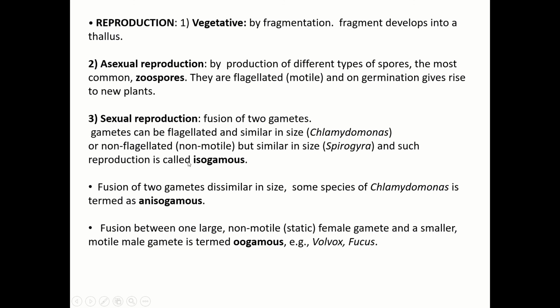Gametes which are similar in size are called isogamous. Now fusion of two gametes dissimilar in size is called anisogamous. An example is some species of Chlamydomonas. So Chlamydomonas may be isogamous or anisogamous. If the gametes are dissimilar in size, it is called anisogamous. If the gametes are of similar size, you cannot differentiate which is male and female, so it is called isogamous.